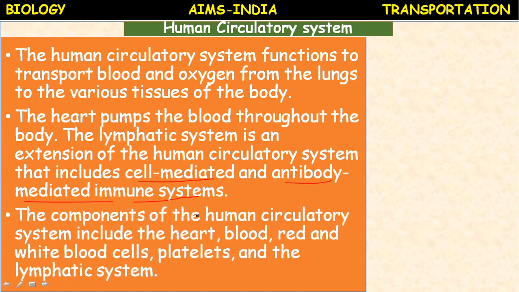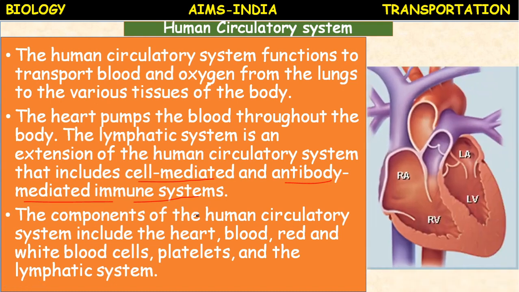The components of the human circulatory system include the heart, blood, red blood cells, white blood cells, platelets, and lymphatic system.